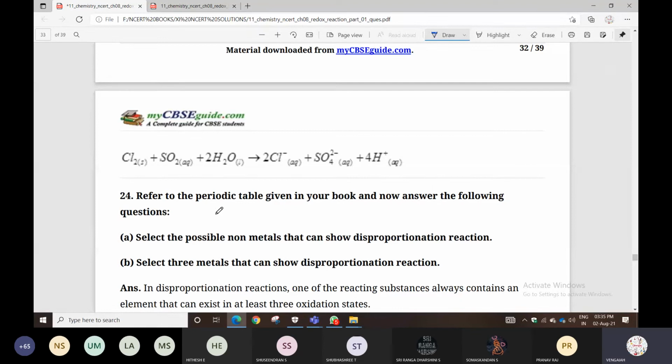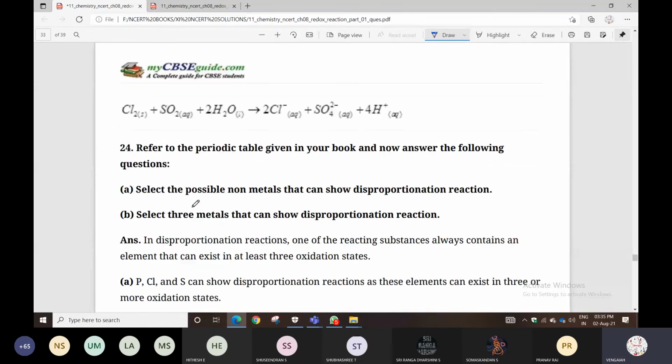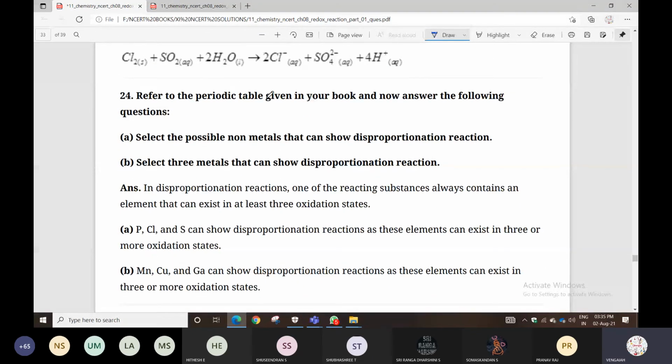Next one: refer to the periodic table given in your book. Now answer the following question. With the help of the periodic table, you can answer. Select the possible non-metals that can show disproportionation reaction.